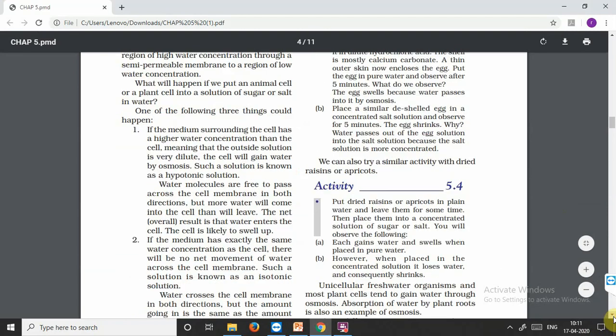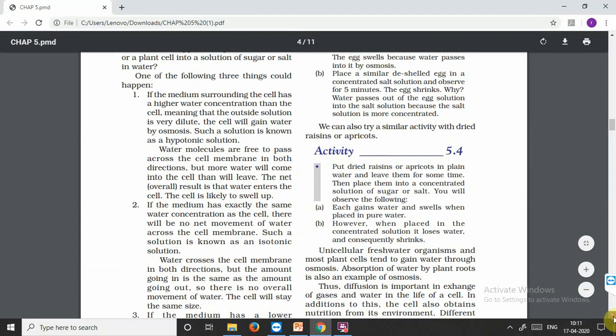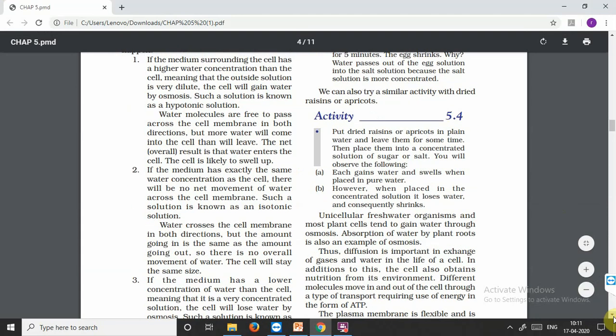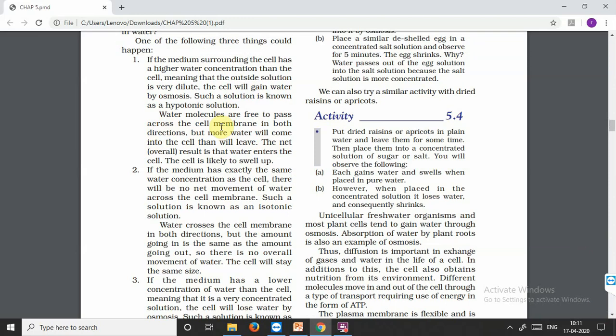Put some dried raisins. We can do this activity at home also. We can use some dried raisins and make them soak in water overnight. Then we will see the raisins swell up in size and become the size of a grape. This refers to the hypotonic solution, and the process in this is endosmosis. There are types of osmosis: endosmosis and exosmosis.